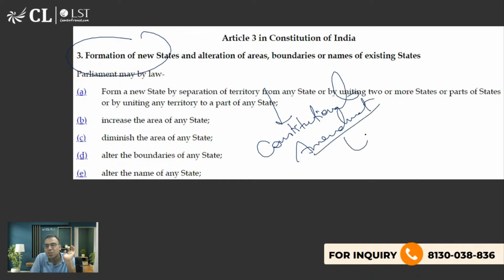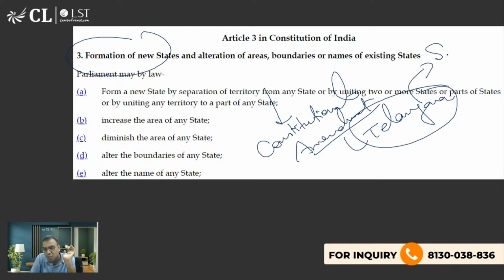Let's say I have added a new state. Let's say the parliament added Telangana. Where will you add it? It actually impacts some schedule. Which schedule of the Indian Constitution gets impacted when a new state is formed? Please tell me. I have taught the schedules of the Indian Constitution. I have already taught this on this YouTube channel.